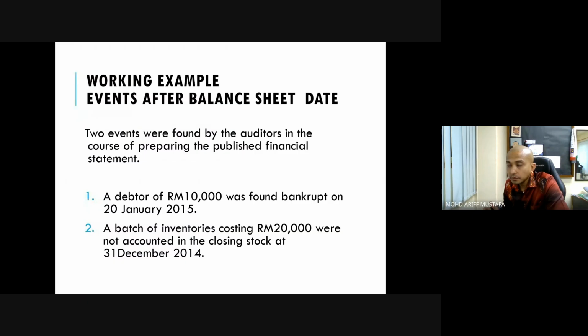Okay, next. Working example, events after the balance sheet date. Two events were found by the auditors in the course of preparing the published financial statement.